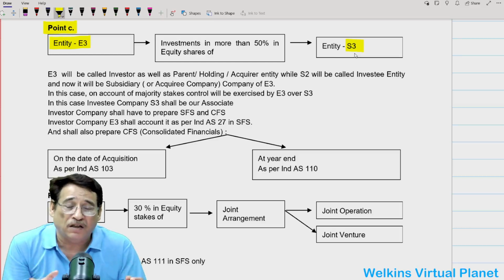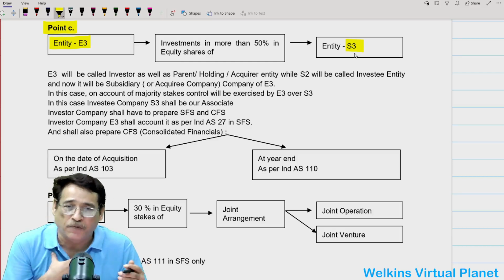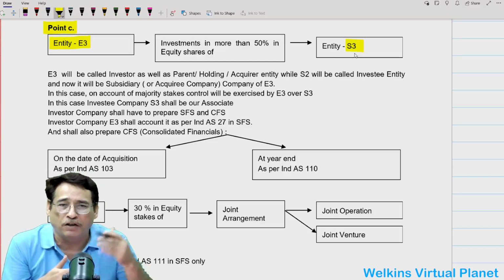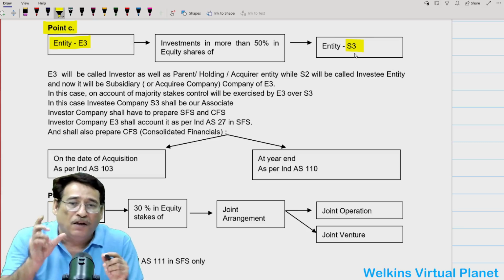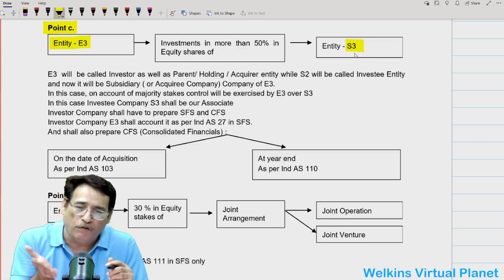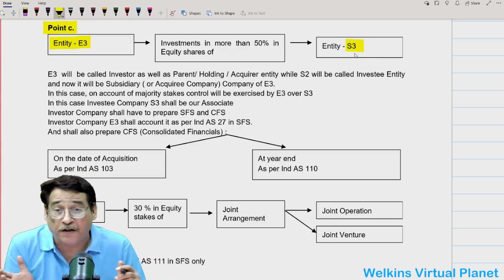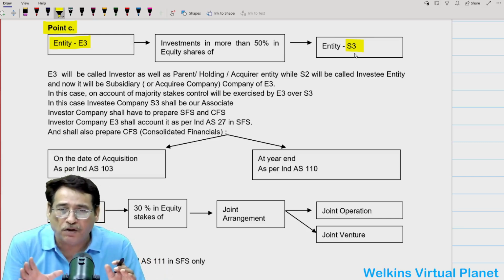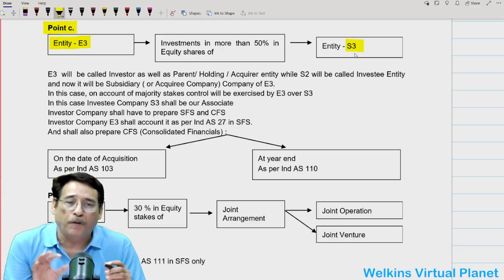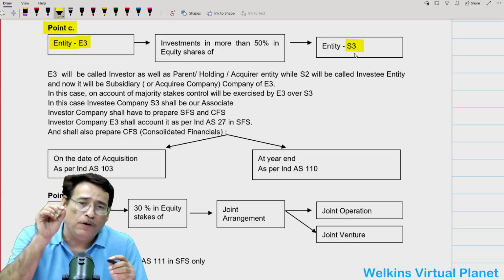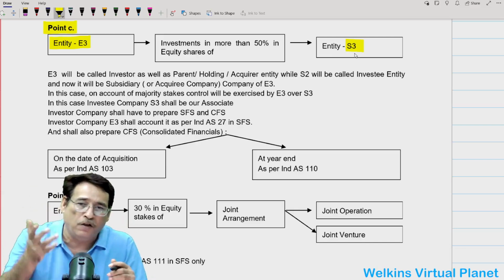So the other entity this time, besides being an investee entity, will also be known as our subsidiary company, because now we have obtained control over the other entity. Is it clear to you or not? Number one. Number two, in this case, E3 will be known as investor. Besides that, it will be considered as a parent company. Is it clear to you or not? So that means this time the relationship between these two entities is of parent and subsidiary. So if you are exercising control over the other entity, it will be your subsidiary, and you are the parent company.